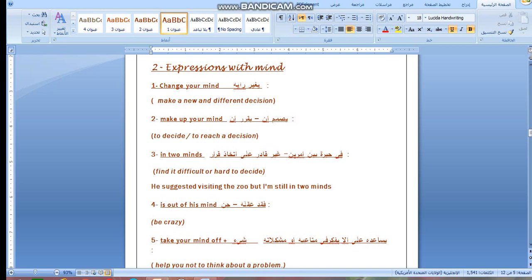Today we have a session about high level. Today we have some structure. Let's check some new ones. Number one, structure number one, change your mind. I wrote the meaning in Arabic as I told you before, to clear any misunderstanding. Change your mind: to make a new, different decision or different opinion.